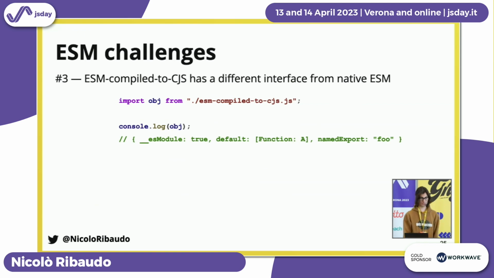Then ESM compiled to CommonJS works differently from native ESM. It has a different interface. Maybe it has happened to you that you tried to import a JavaScript library that was originally written in ESM and compiled to CommonJS. You tried to run this directly as ESM in Node without compiling your app code, and you've seen that it doesn't really work. For example, if you try to import the default value, you sometimes get an object with an __esModule property and then a default property on the object, that you expected not to be there because you already tried to import the default.